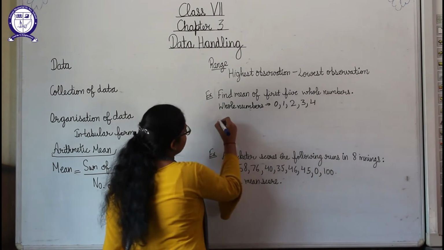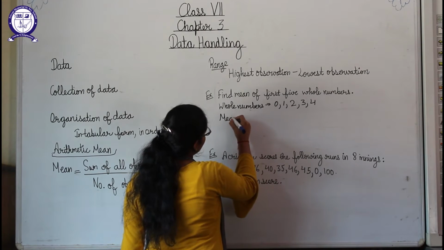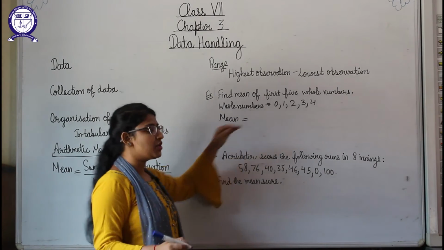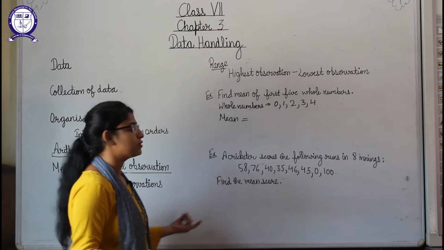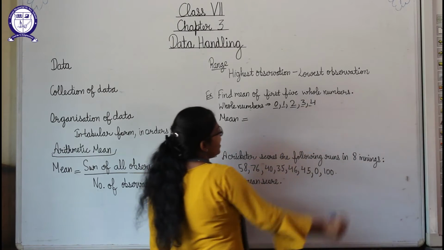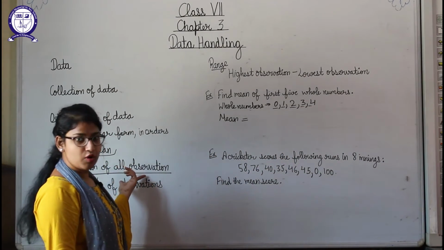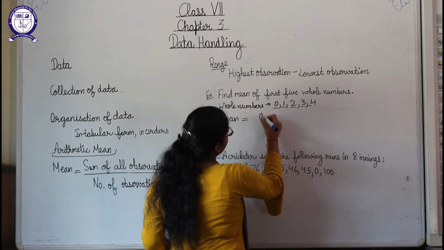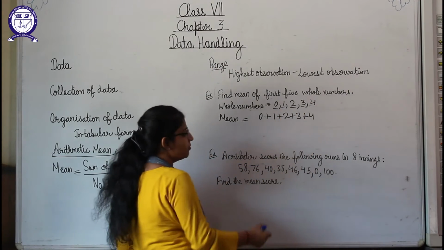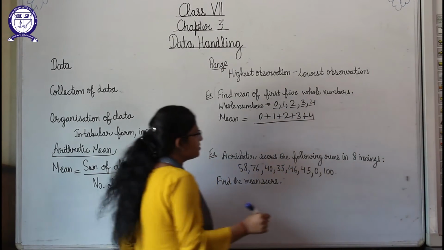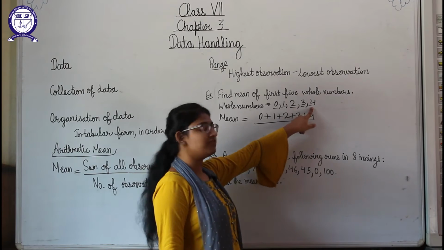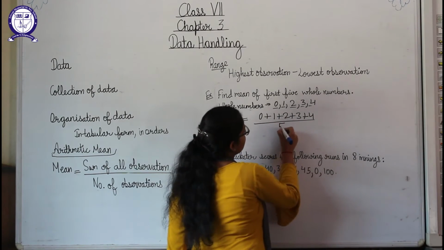Okay, now we have to find out the mean. So while you will be doing question, first of all what you will do, you will write the formula for mean. That mean is equals to sum of all observations divided by number of observations, like this. After that what you will do, here these are the 5 observations, and according to the formula we have to do the sum of all of them. So what we will do, we will write 0 plus 1 plus 2 plus 3 plus 4. Okay, as we have to do the sum, and divided by number of observations. Number of observations means how many terms are here, 5. 1, 2, 3, 4, 5. 5 observations are here, so it will be divided by 5.